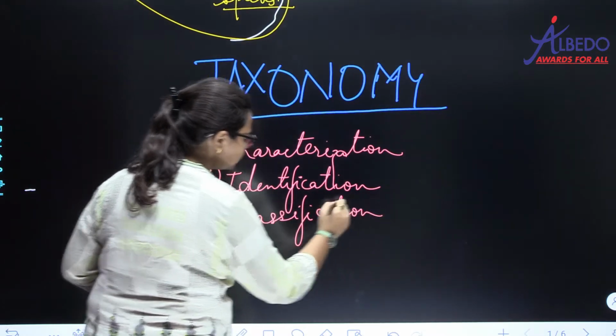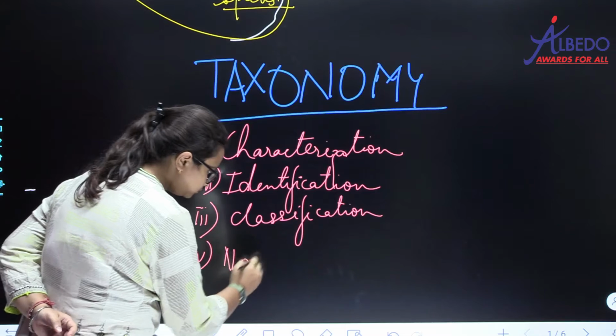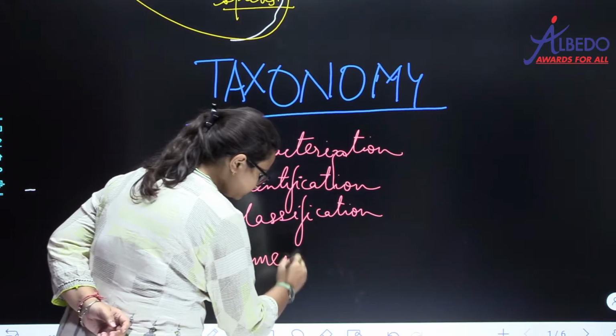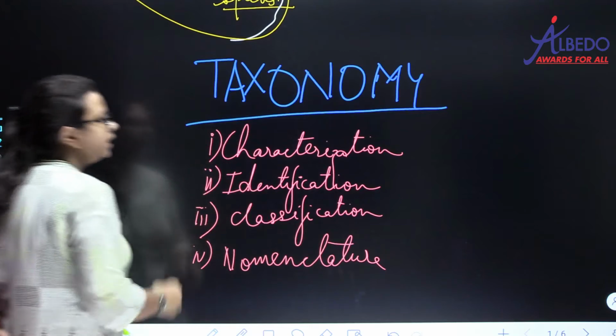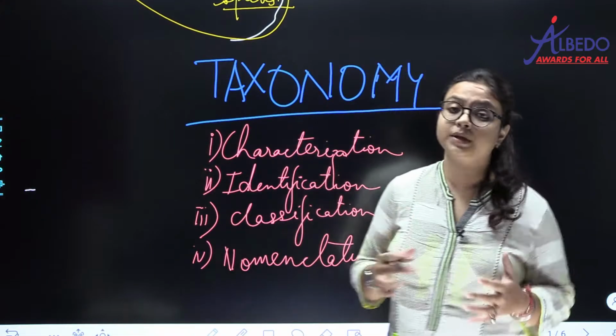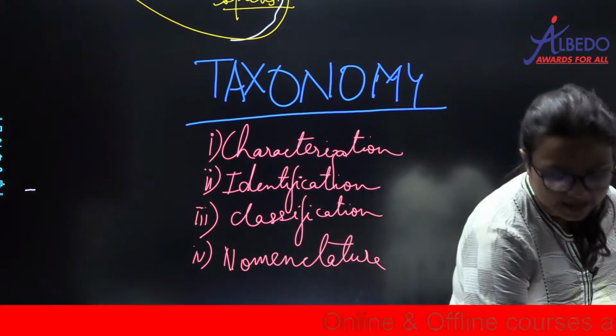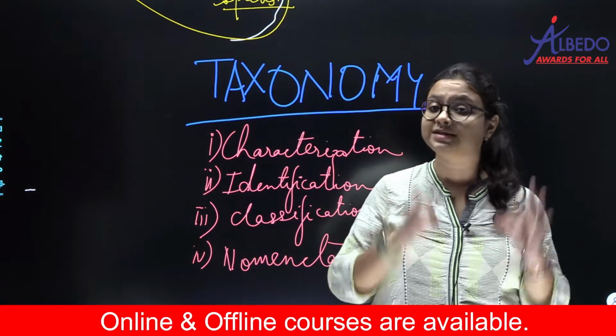And the last one is nomenclature. Characterization, identification, classification and nomenclature. Now what do you mean by these? And remember that you have to remember all these in this sequential step only.